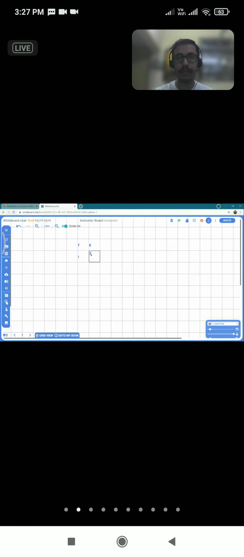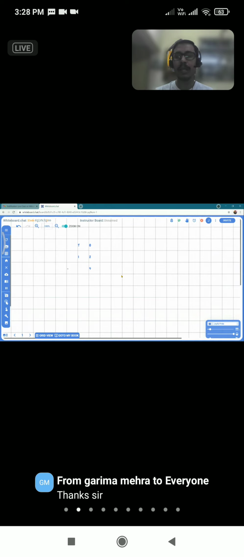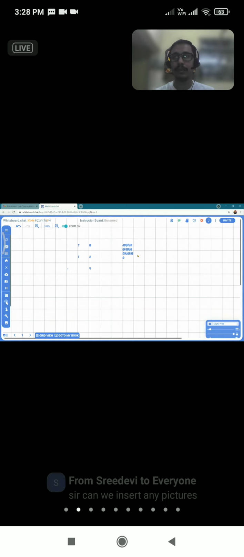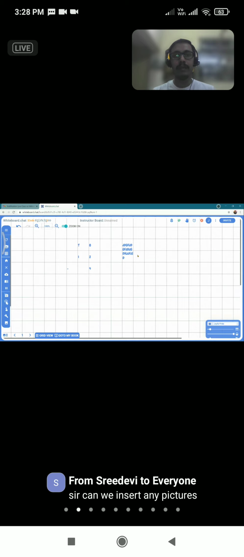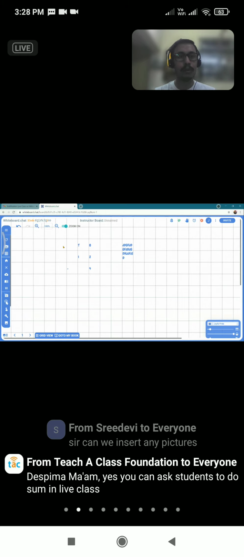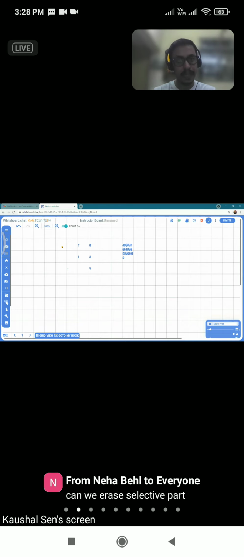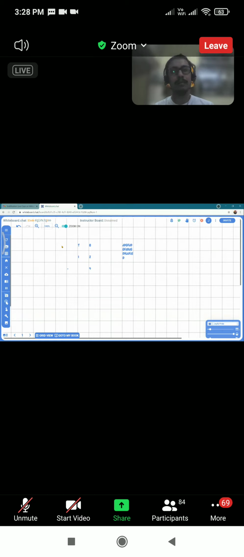I take my cursor there and click, and a box will open, and whatever I want to write, I can just write. Wherever you want to write, go to that place, take the cursor, enter, and whatever you want to type, whether text or number, you can type that.